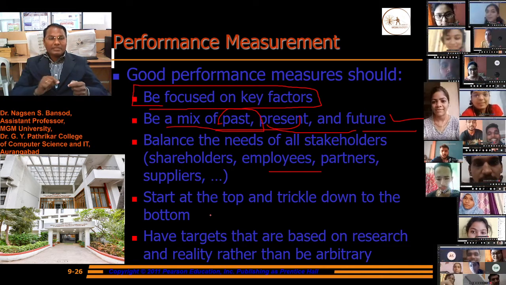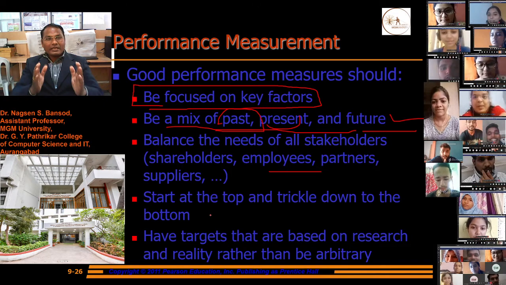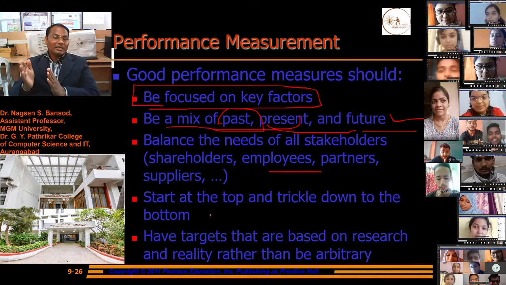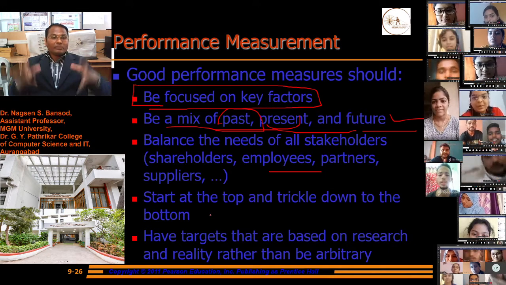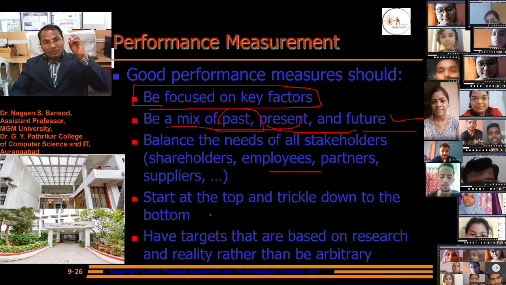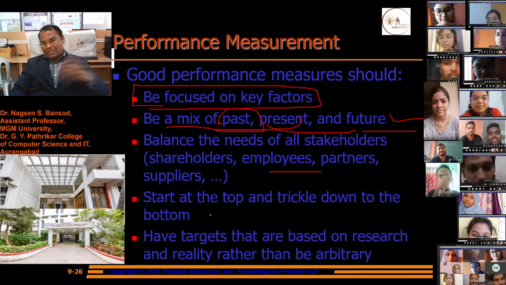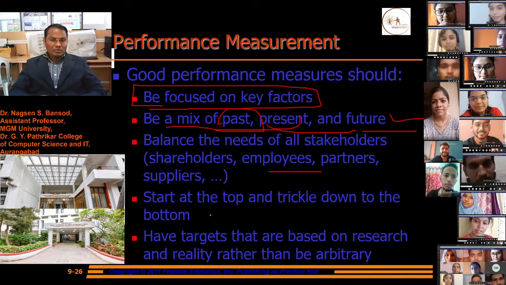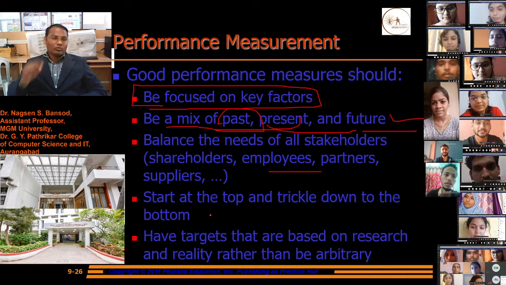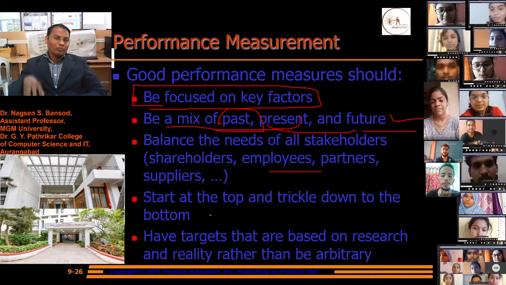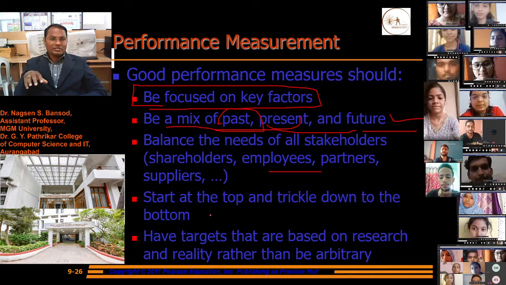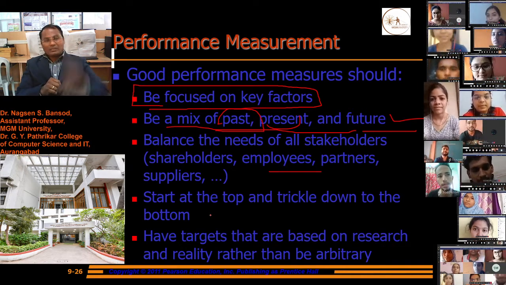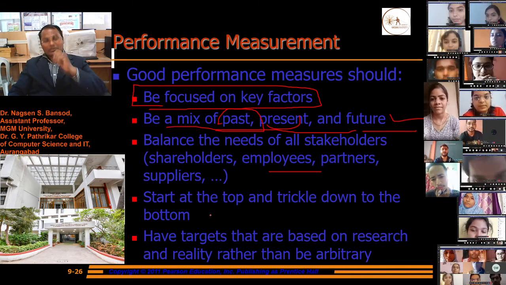If we keep a target in front of our employees and our company, it should be achievable on the basis of research and analysis; otherwise it will not be completed and our performance will decrease. To get good performance from our company, our employees, our model, and our business, we have to set targets based on research and reality rather than arbitrary ones.